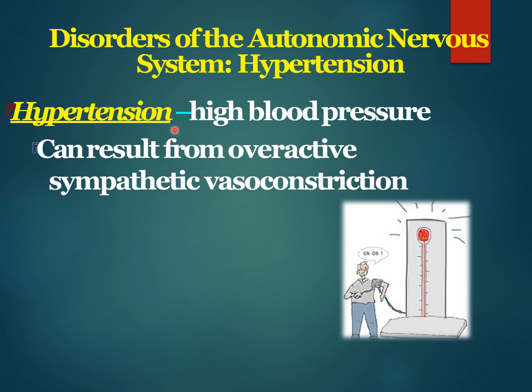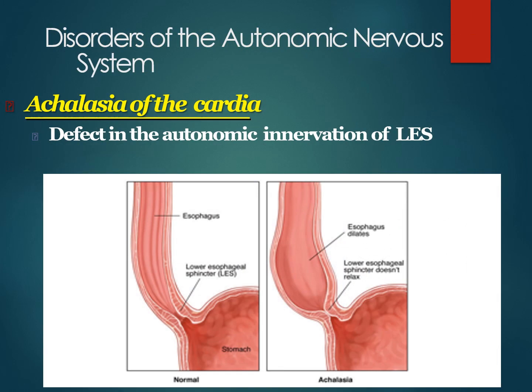The second is hypertension, that is high blood pressure. It results from overactive sympathetic vasoconstriction. Third disorder is achalasia of the stomach, that is due to a defect in the autonomic innervation in the lower esophageal sphincter. This is the image of the lower esophageal sphincter. It has to dilate as the food reaches here. Then the food passes into the stomach. When there is autonomic failure, it cannot dilate once the food reaches here. So the food accumulates here and the esophagus will dilate. That is called achalasia cardia.